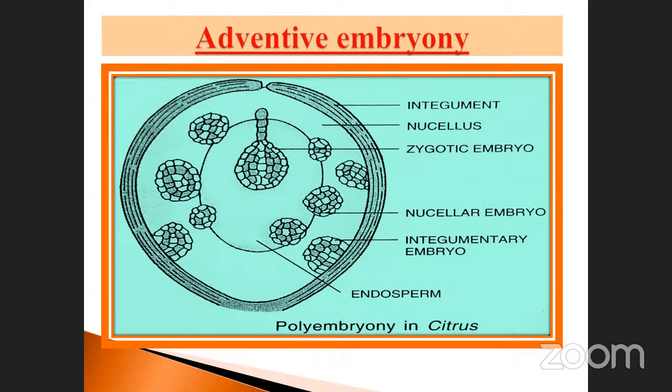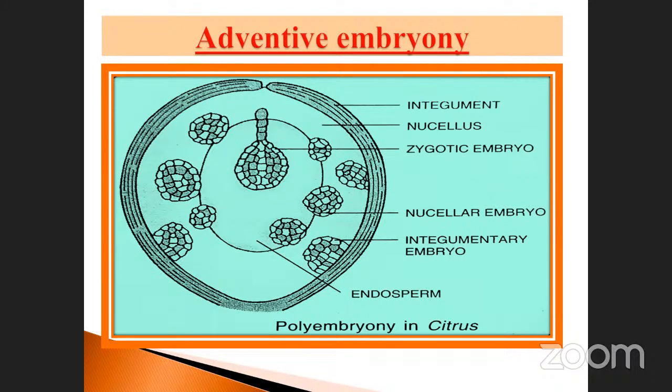Adventitious embryo is nothing but the embryo other than the zygote. There are nucellar embryo and integumentary embryo. Integumentary embryo, how many present here? 1 and 2 and 3, noted here. What about the nucellar? See, inner side 1, 2, 3, 4, 5 and 6. Here also 6. Here 3, outer also 3. So total 9. So in the center there is an egg one also. So total 10 embryos present in a single ovary.